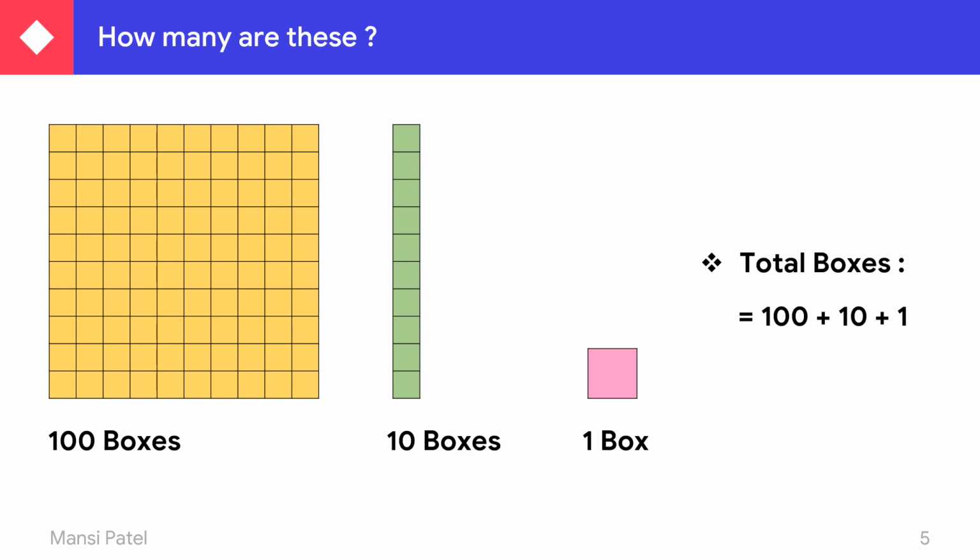So 100 plus 10 plus 1 is equal to 111 boxes. So the number written in the hundreds place you write down first, then you see the tens place, and in the last you see the ones place.